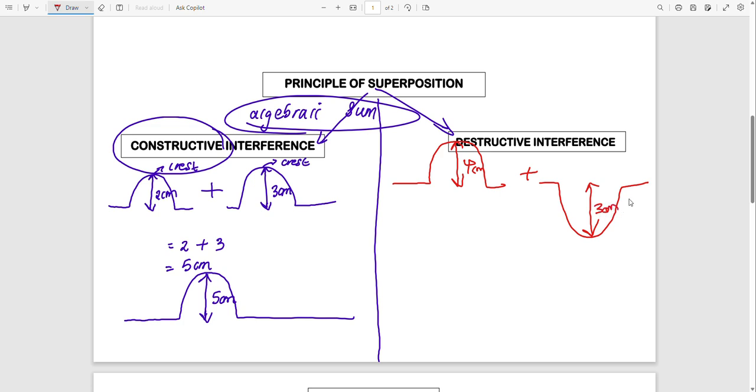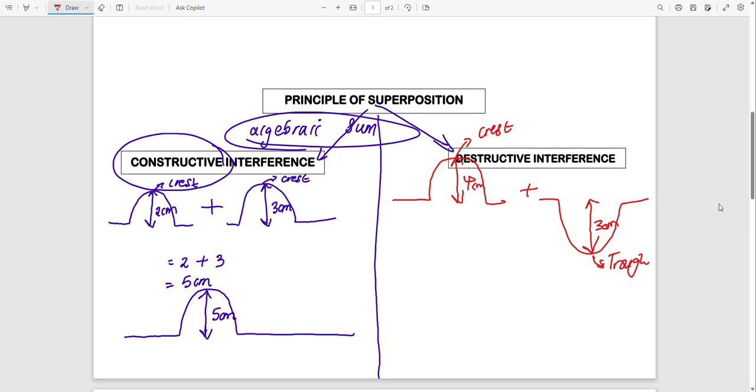On this pulse we have a crest, on this pulse we have a trough. So once you have two pulses that are meeting, and they have a crest and a trough, that will be destructive interference.